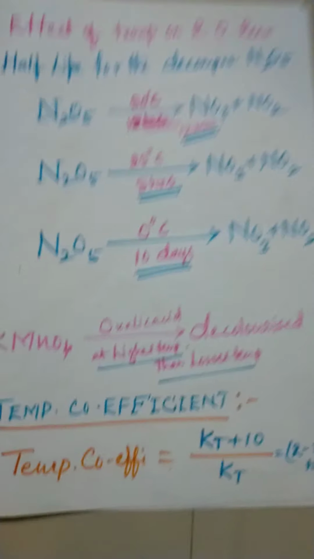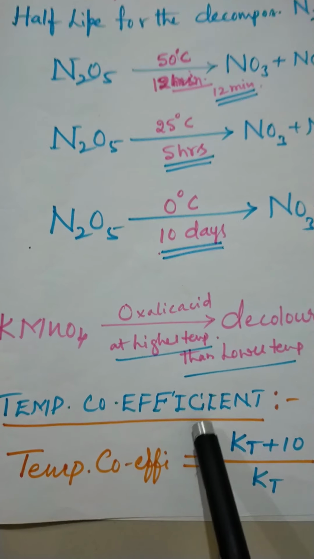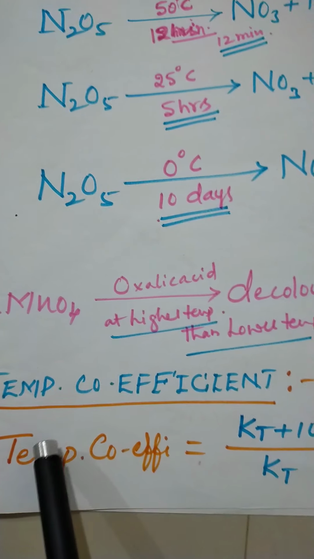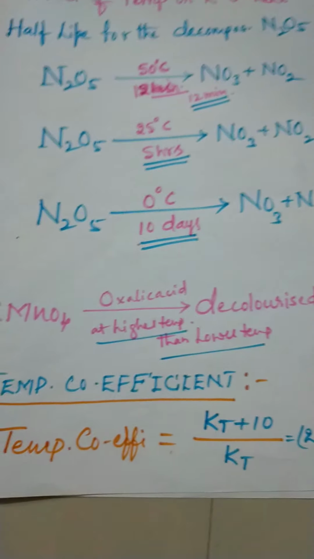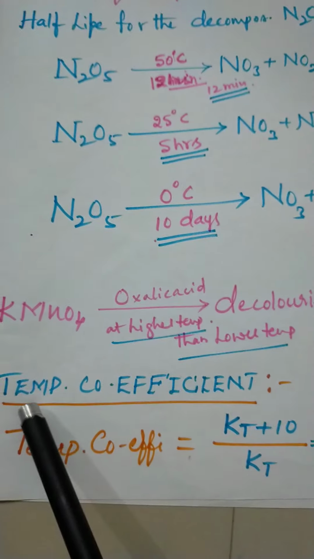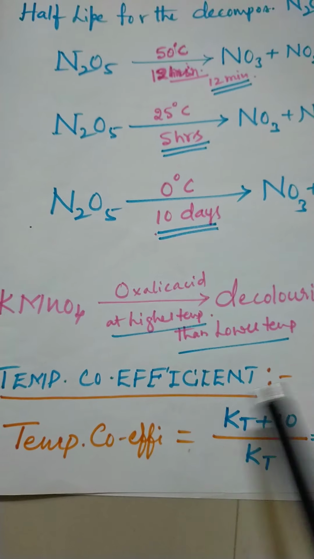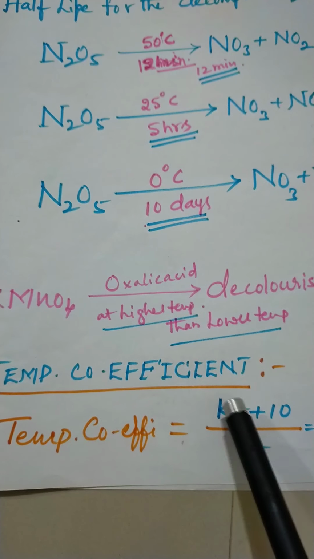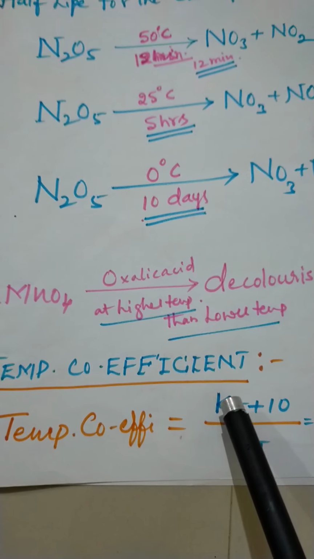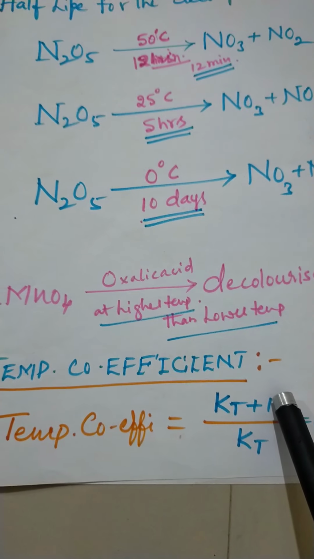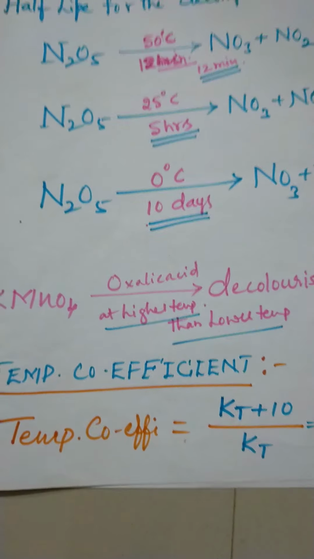Again, I go for the temperature coefficient. What is the temperature coefficient here? I want to go for the temperature coefficient concept. Temperature coefficient means whatever reaction takes place at different temperatures, we increase the temperature by 10 degrees centigrade from the normal temperature, or whatever range of temperature you take. At that range of temperature, if you raise it by 10 degrees, then the reaction is different from that at the normal temperature.